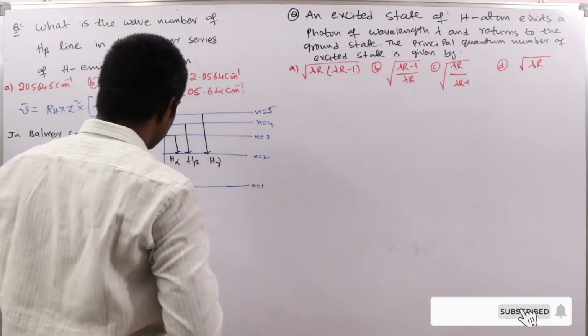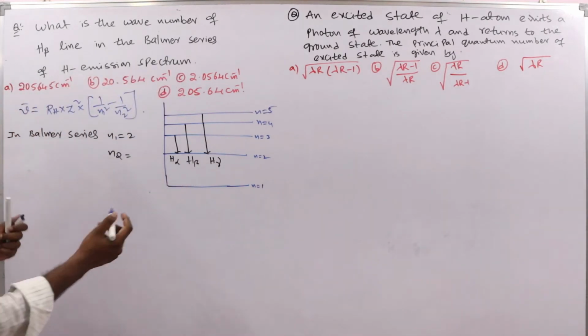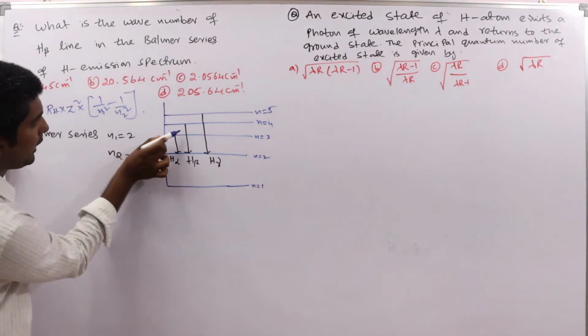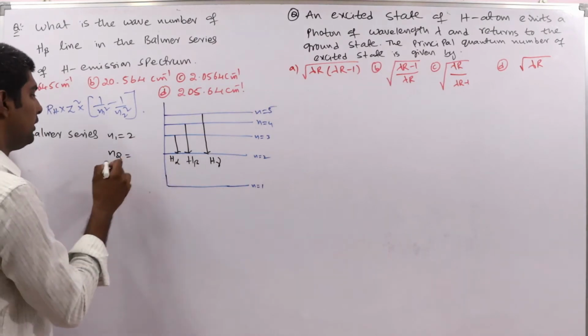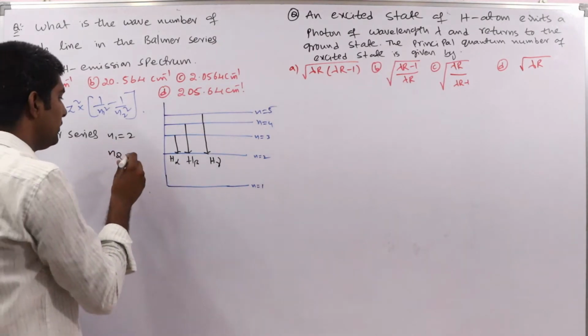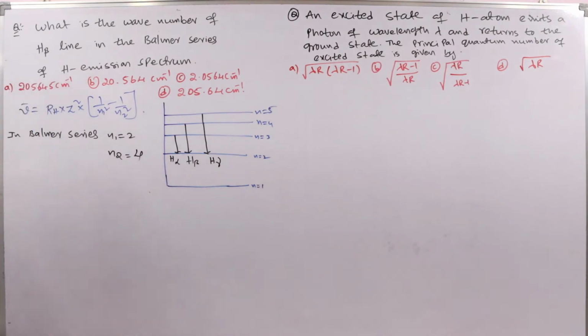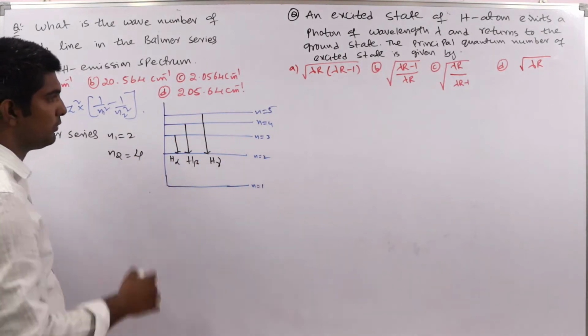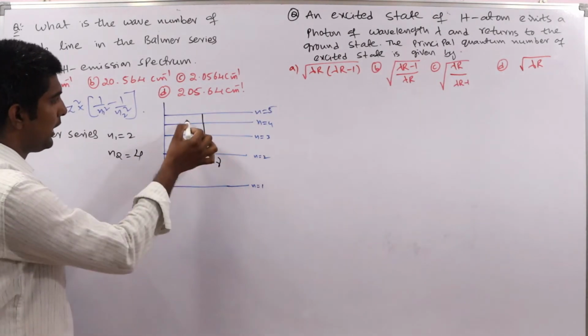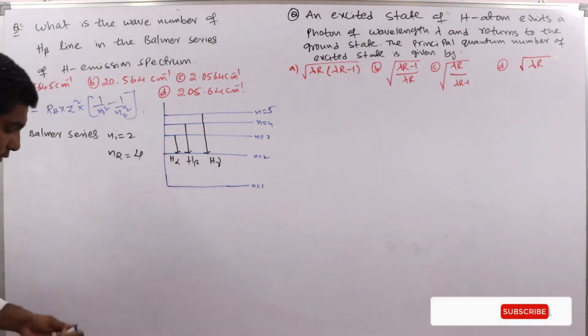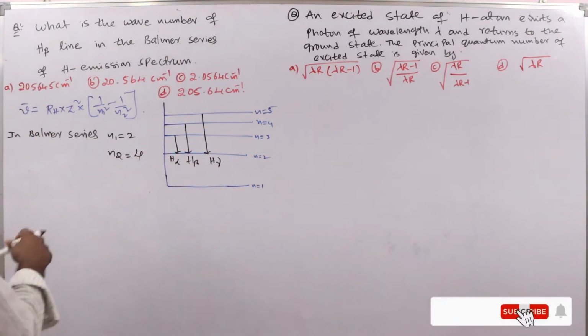So here H beta line means, look at this one, N equal to 4 to 2. So N2 will be how much here? N2 is equal to 4. H alpha line means N2 is 3. H beta line from 4 to 2 it is coming. So that's why here N2 is equal to 4.